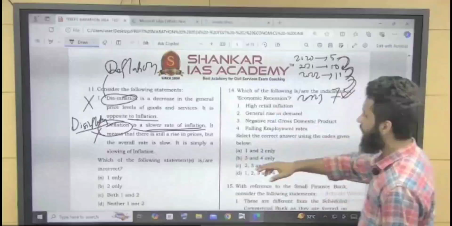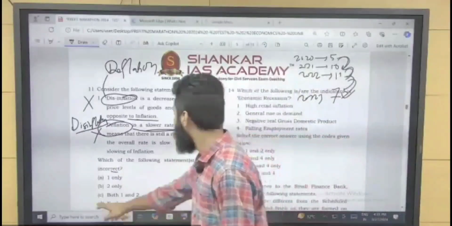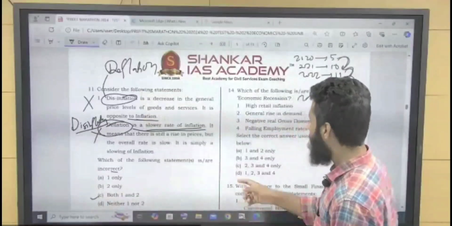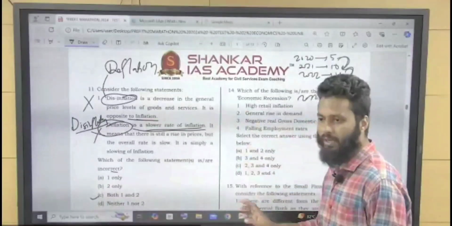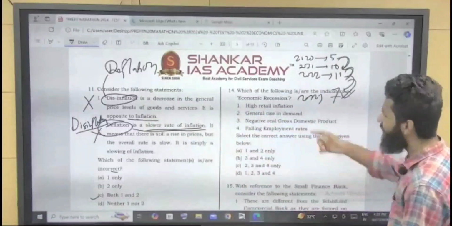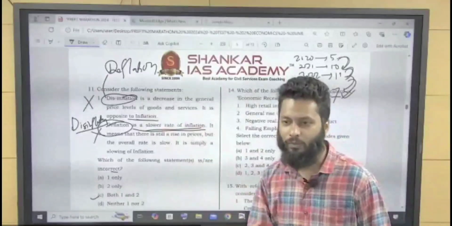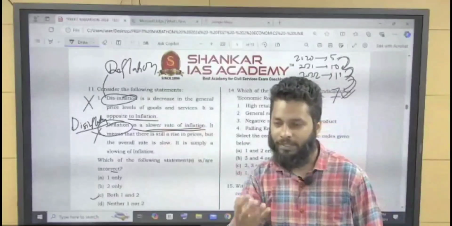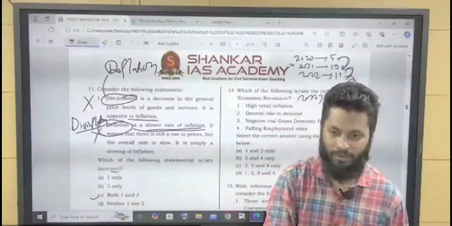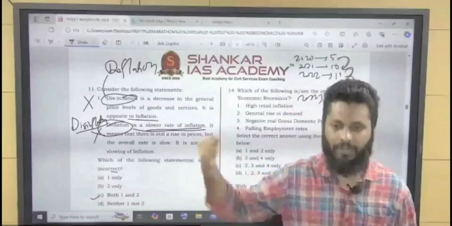So, which of the following statements are incorrect? Both are incorrect. Understood? I guess the idea is clear about deflation and disinflation. A similar idea we discussed in slowdown and recession. In slowdown, what is happening? The GDP growth rate is declining, but still positive. But in recession, what is happening? GDP growth rate becomes negative, right?